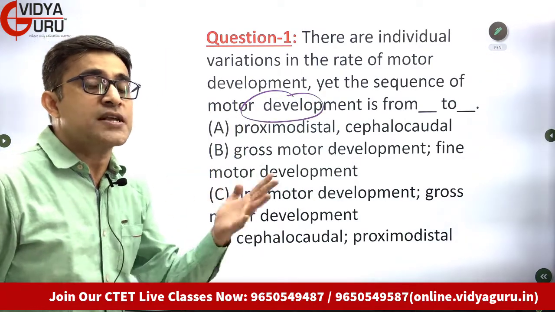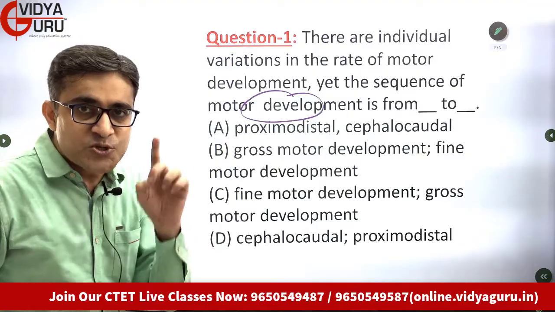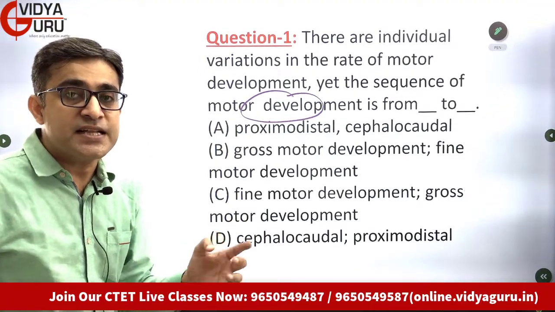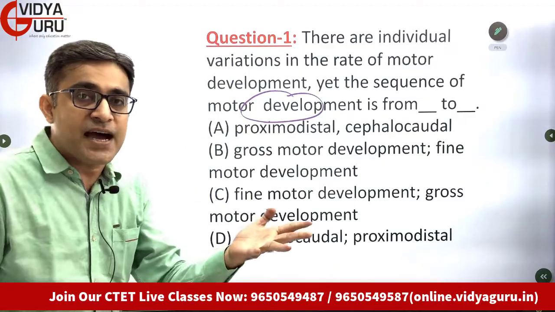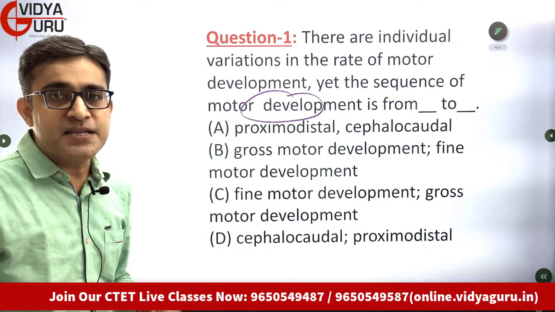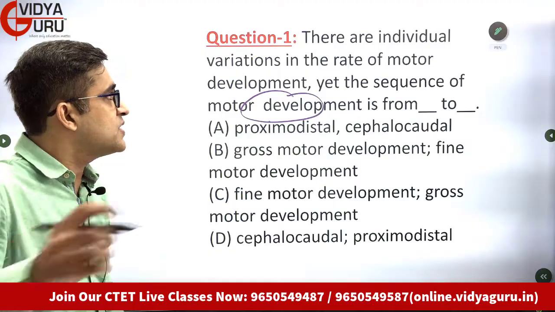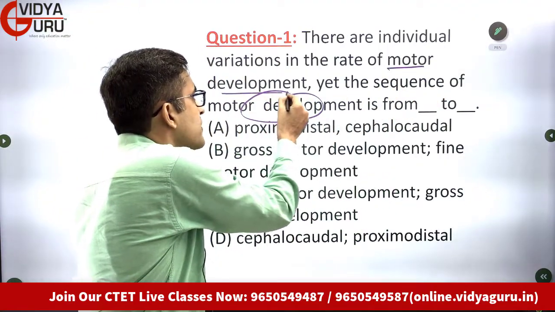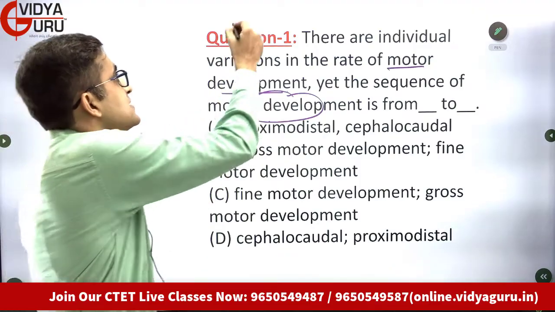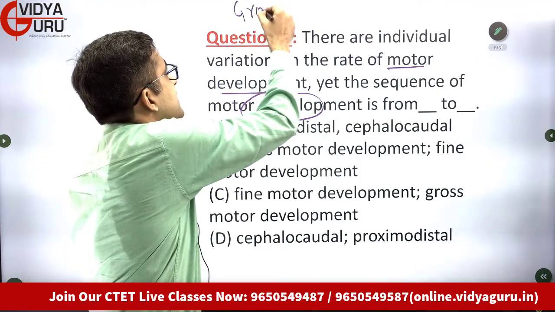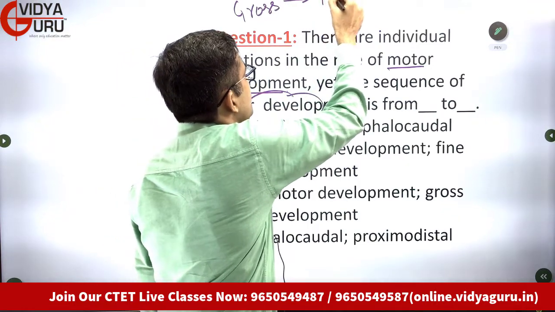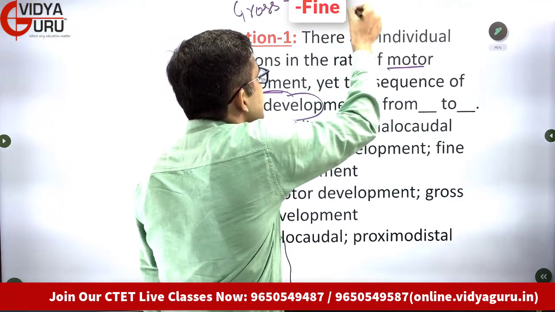So students, what comes first when it comes to motor development? Gross motor skills. Gross motor skills develop first, and after that we develop fine motor skills. Please remember what happens when you are talking about motor development, students. It is the gross motor skills that are developed first, and from gross motor skills we move on to fine motor skills.